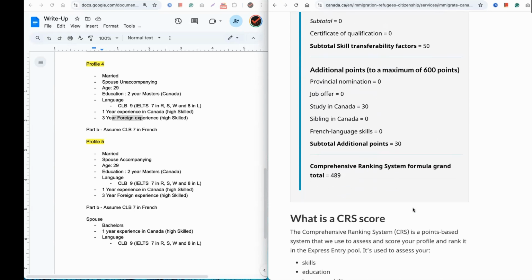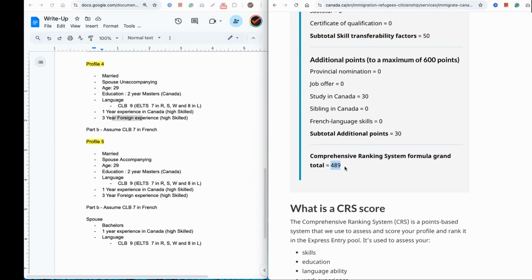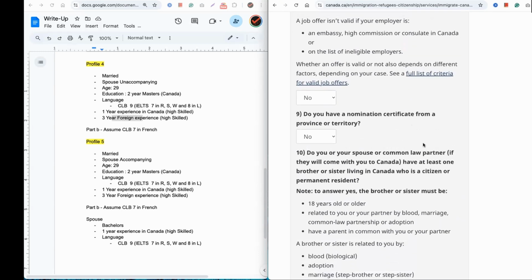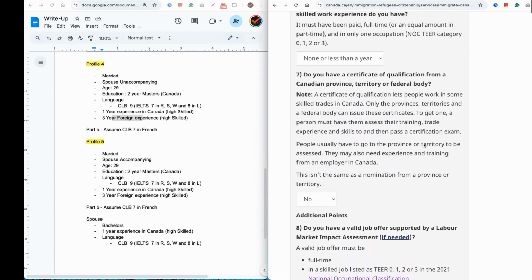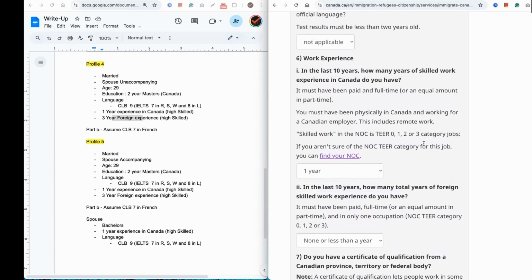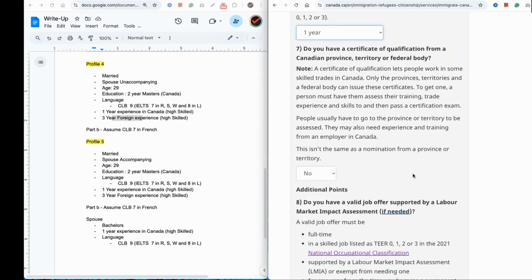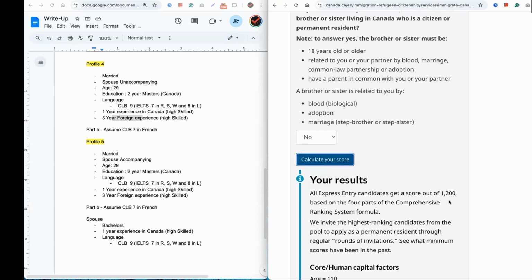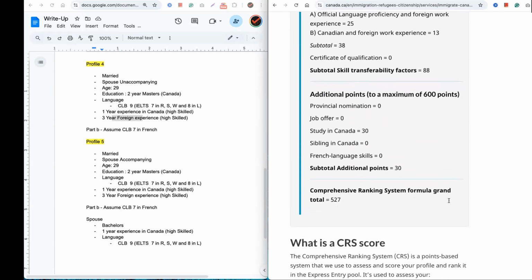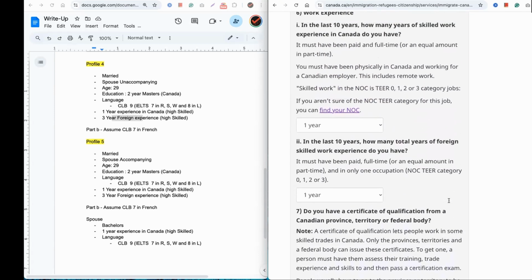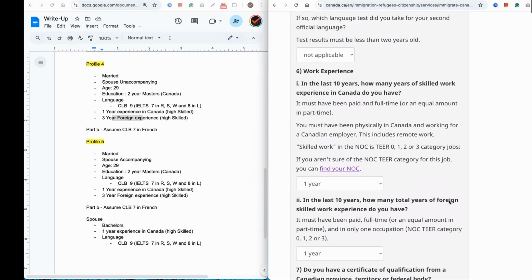So if you do it now, it's still 489, right? So obviously this is slightly less than 500, but they still have a meaningful chance, right? But if they gain 1 year of experience also from outside of Canada, in that case, huge impact. So their score would fly past 500. So let me just do that. 1 year experience in Canada, and let's say 1 year experience outside Canada. Now their score is 527. Very, very high score, right? And I don't even think that I need to add French, but if I do add French, the scores would fly really, really high, right?